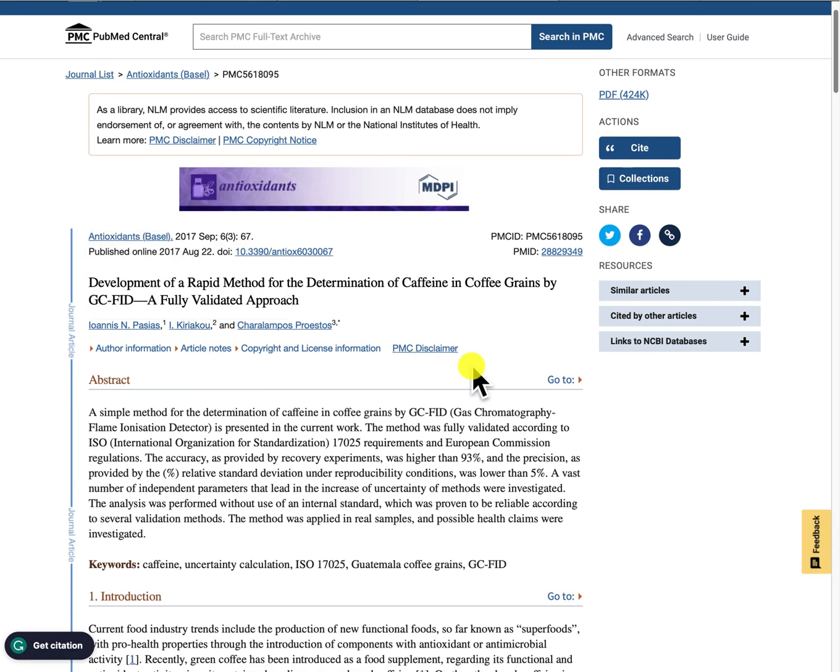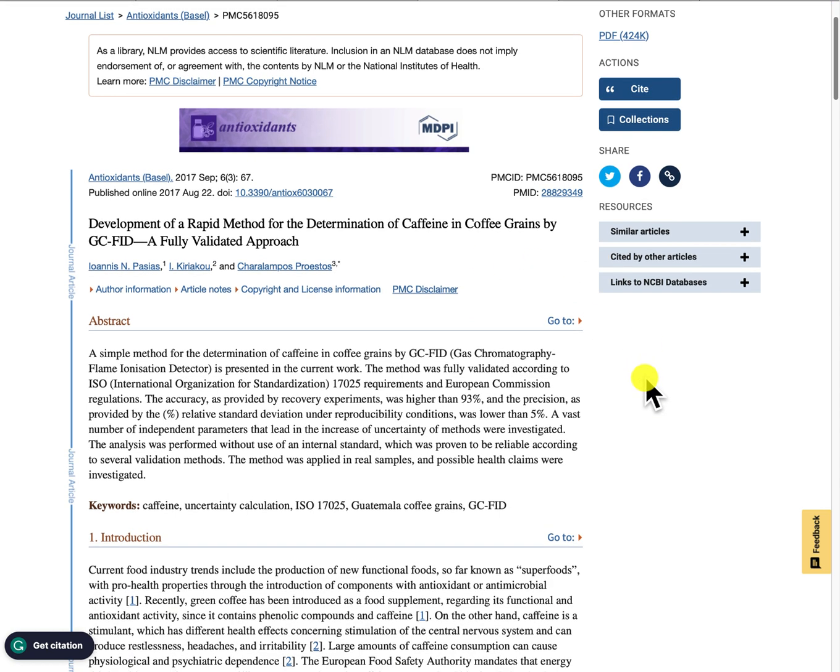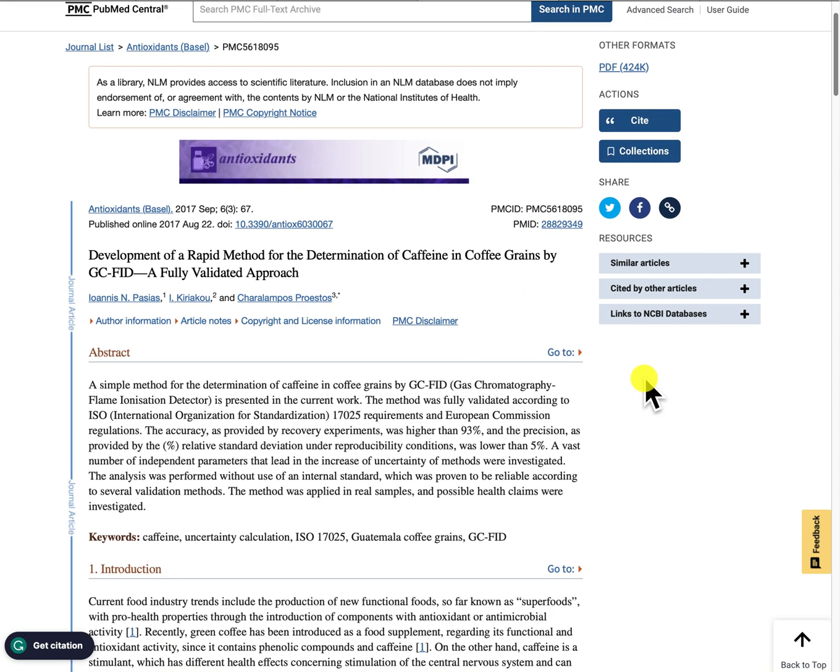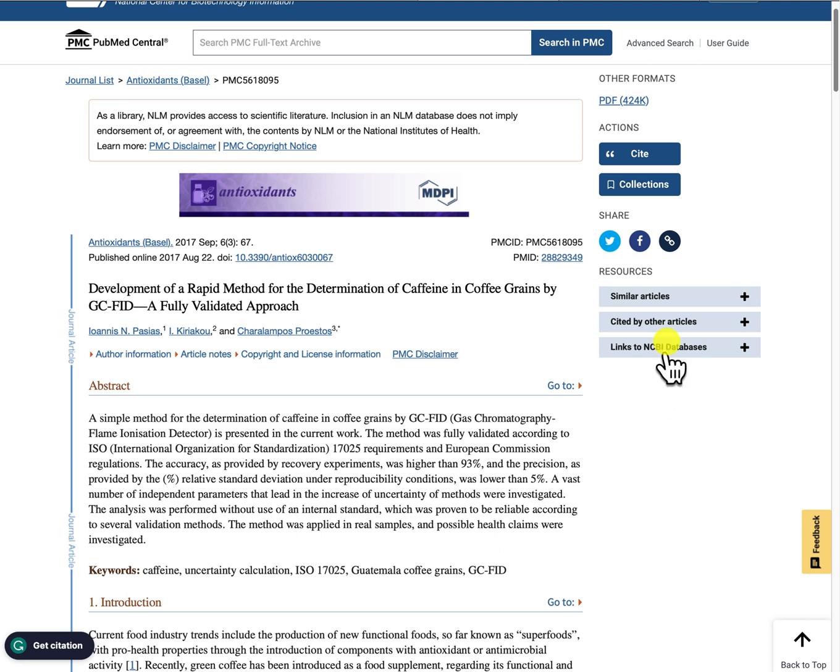Usually if there is some supporting or supplementary material, there'll be a link. And I don't see any link. I can go straight to the PDF and see if there's anything stated there as well. At the top I see the PDF link here, so let's click on that.